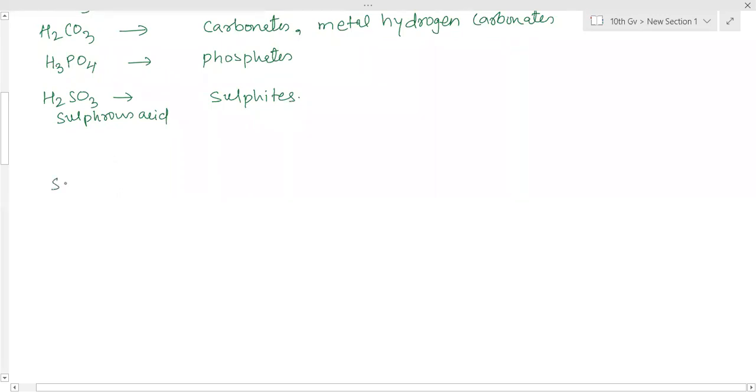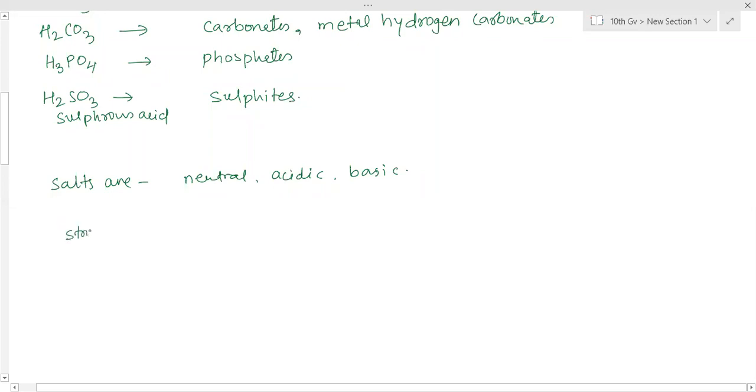The salts are either neutral, they can be acidic also, and they can be basic also. The salts are either acidic or basic as well. That depends on the strength of the acid and the strength of the base which combine to form that particular salt. For example, some amount of information I already gave you in the neutralization part. Now more, and with examples.